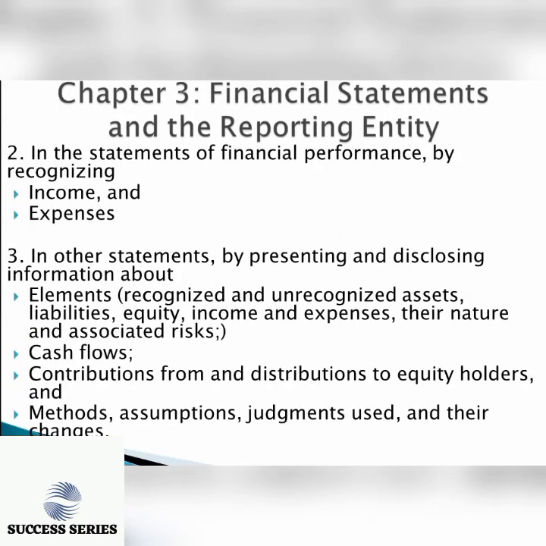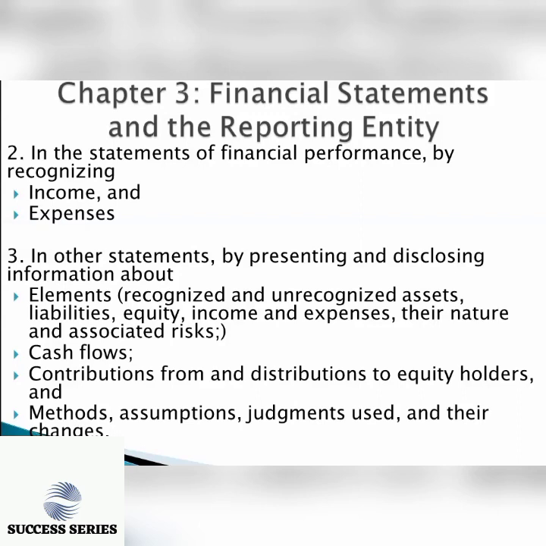The second to consider is the statement of financial performance. With financial performance, we are trying to see whether we are going to make a profit or a loss on our statement. So here we are going to recognize any income and expenses which we have made. Then we have the other statement, whereby some we need to present and others we need to disclose.